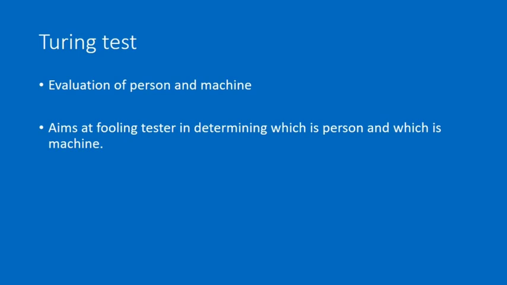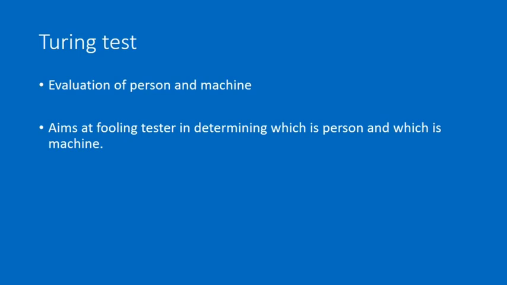Now the most common example of an artificial environment is the Turing test. So what happens here? In total there are three entities, two persons and a machine. Out of the two persons, one will play the role of tester and the other person along with the machine will answer that tester. The person giving answers and the machine are both in a separate room, and the tester doesn't know who is the person and who is the machine.